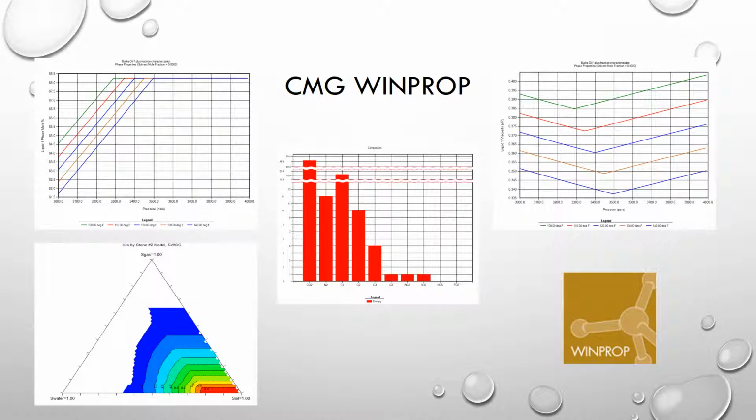Here are a few pictures that only scratch the surface of the modeling capabilities within WinProp. On the top left, there is a liquid phase mole percentage versus pressure curve for multiple temperature points. The top right shows liquid viscosity versus pressure curves. The middle bar graph shows liquid components, and the bottom left is a ternary diagram. As seen here, WinProp is capable of modeling the changes in reservoir fluid while including all appropriate parameters. The modeling capabilities of WinProp will give us our results and deliverables along with key performance indicators in the flow assurance of the reservoir being modeled.